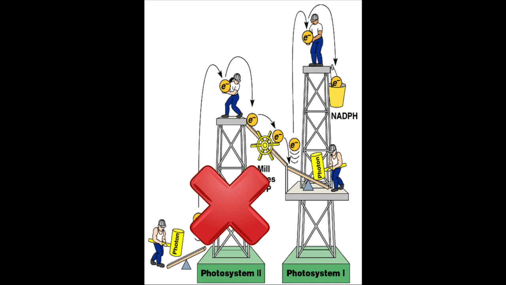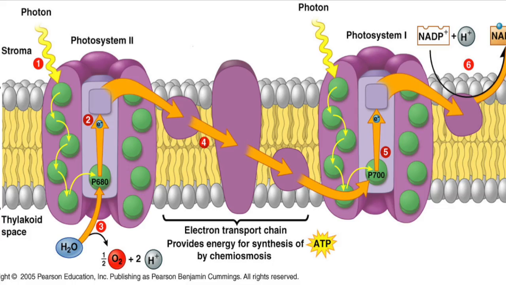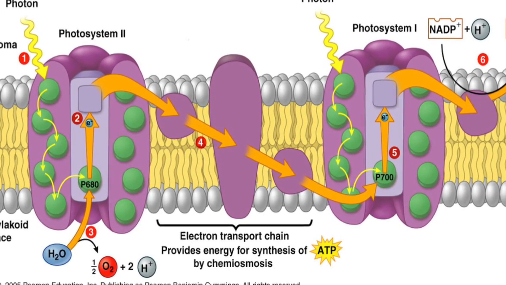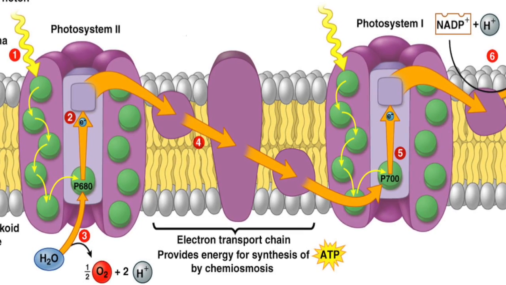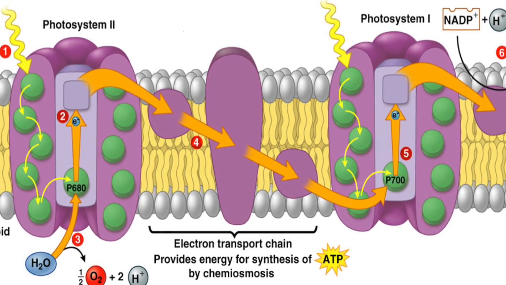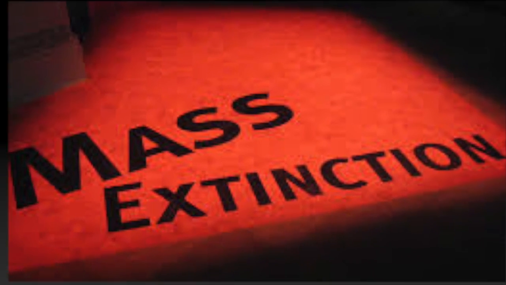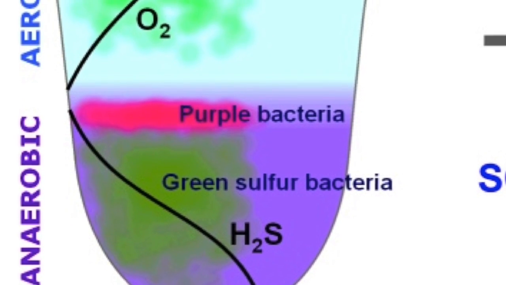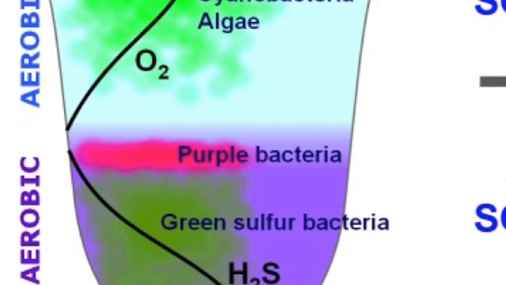This evidence is crucial because it indicates that photosystem 2 is an evolutionary step for photosynthesis. Scientists, however, are unclear as to how cyanobacteria acquired photosystems 1 and 2, but it is evident that oxygenic bacteria may be descendants from anoxygenic bacteria. Cyanobacteria may have been the culprit for a mass extinction of anaerobic bacteria, which are intolerant of oxygen, and you can see how far apart purple bacteria are from the cyanobacteria in this chart.